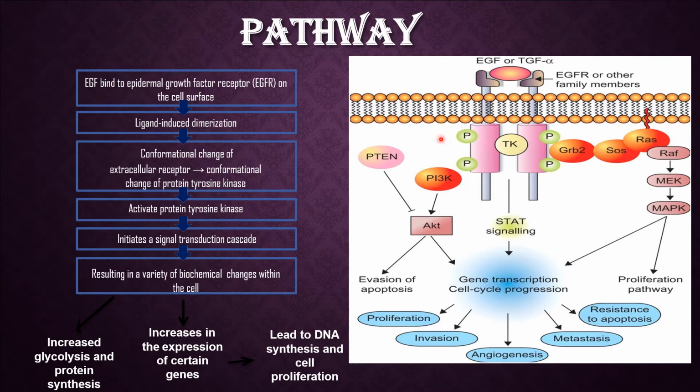So the conformational change of the extracellular receptor will change the protein tyrosine kinase, and it will activate the protein tyrosine kinase, and as well as it will later initiate a signal transduction cascade, resulting in a variety of biochemical changes within the cell, such as increased glycolysis and protein synthesis. Second, it will increase the expression of certain genes that later will lead to DNA synthesis and cell proliferation.